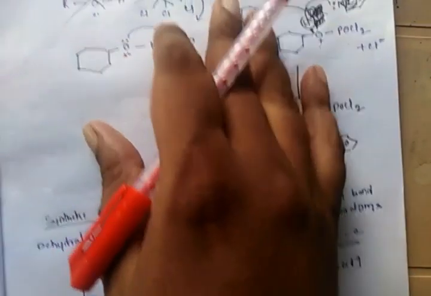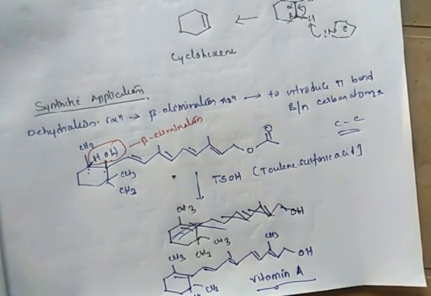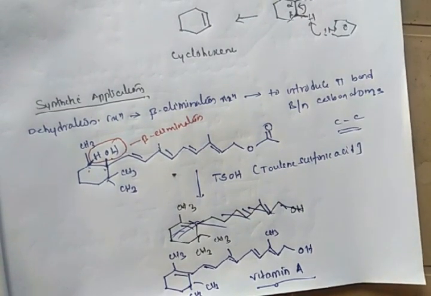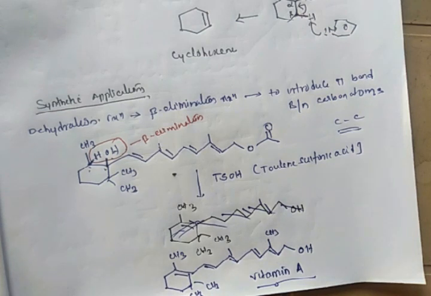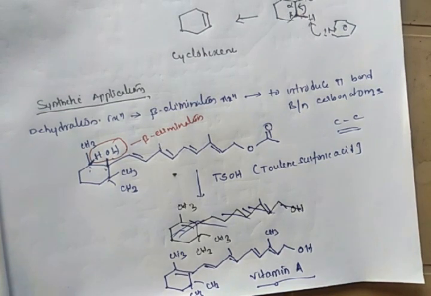Coming to the synthetic application, the dehydration reaction of alcohols follows beta elimination, there is no doubt. This dehydration reaction is used to introduce a pi bond, that is, a double bond, between two carbon atoms.